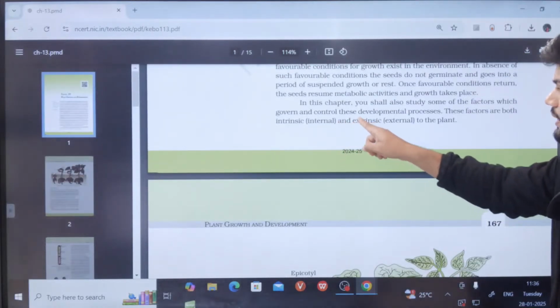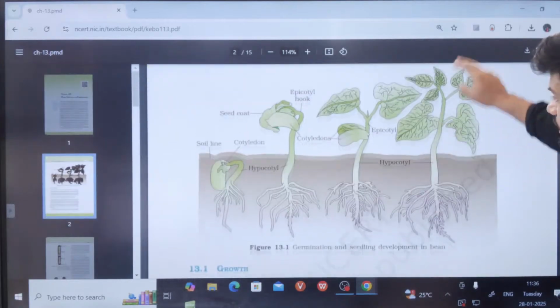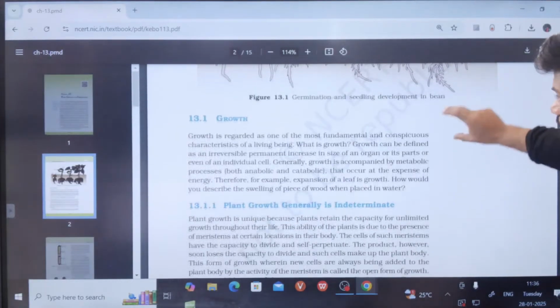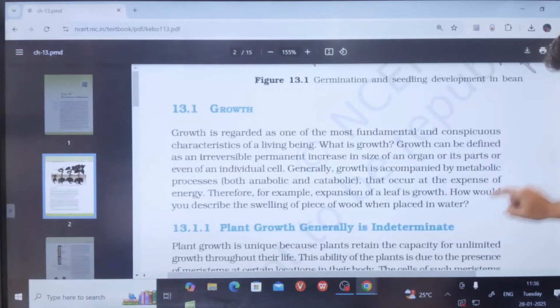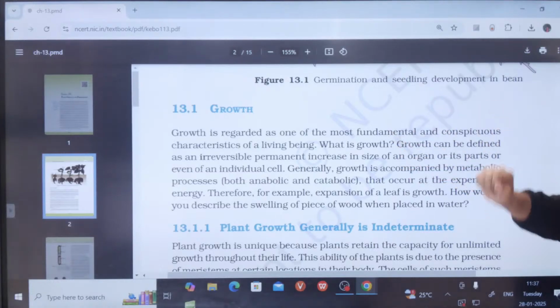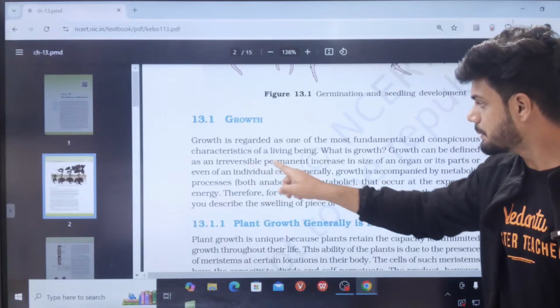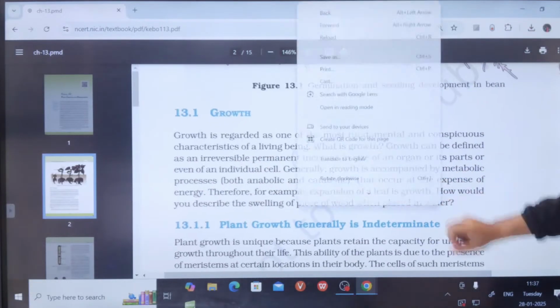Internal, external, intrinsic, extrinsic growth we covered here. We learned about germination. It is the most fundamental. I told you, it is not defining, it is fundamental. Irreversible permanent increase.